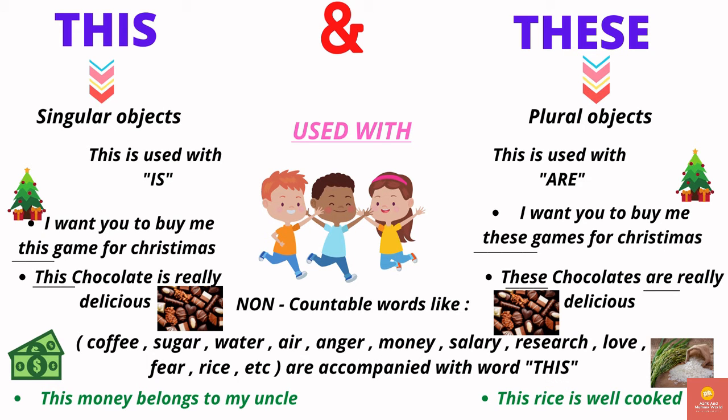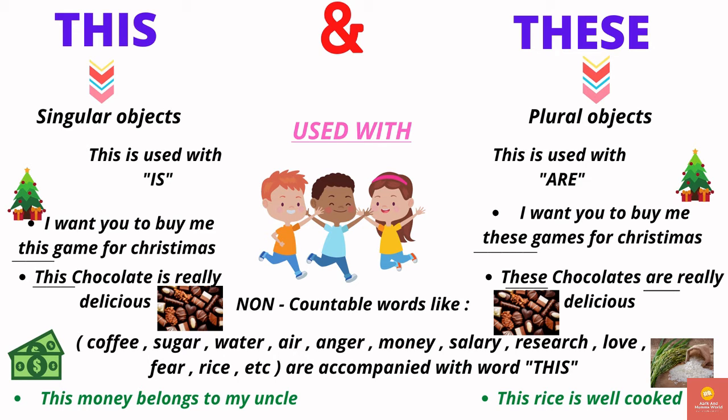Let us learn the difference between this and these. Most often we get confused between these two words, isn't it? So let's get clear what is this and what are these. This is for a singular object and these is for plural objects. This is used with the word is and these is used with the word are. When there is a single object, we use this, and when there are many objects, we use these.